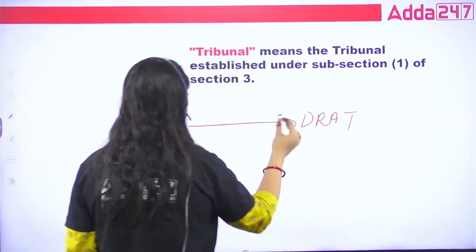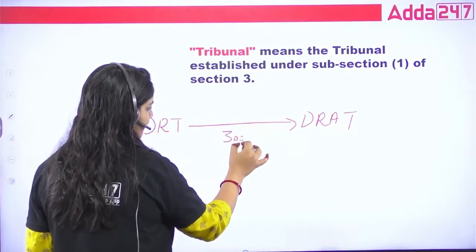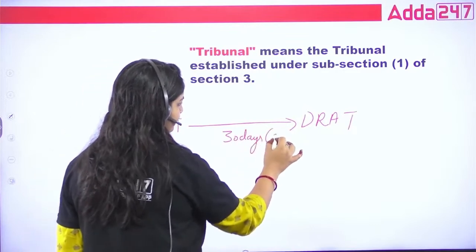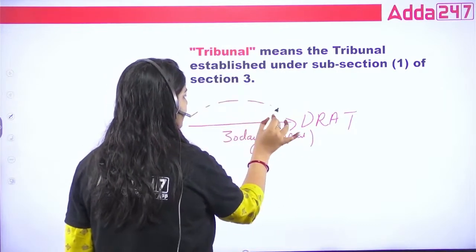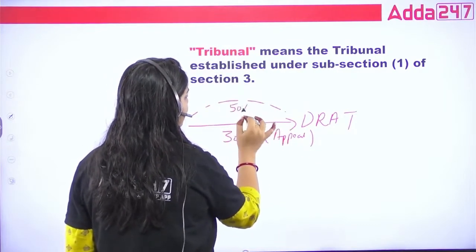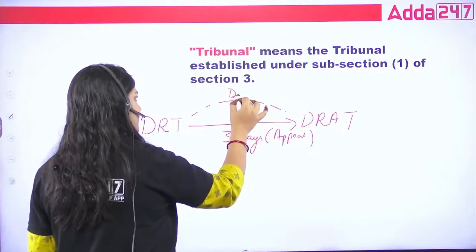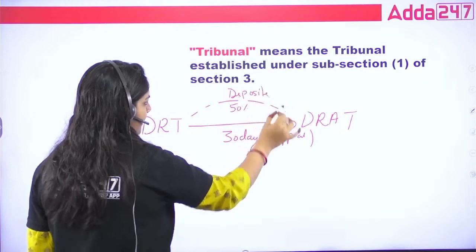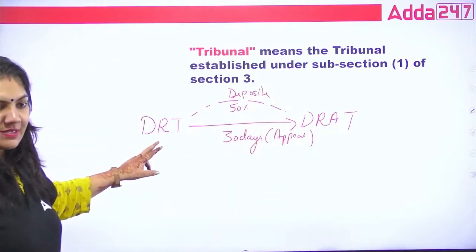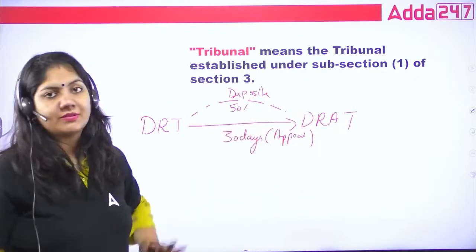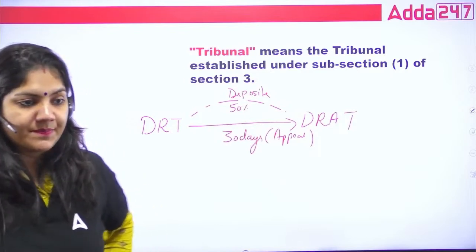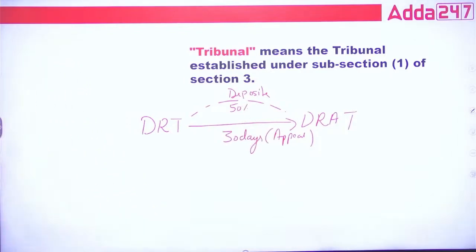It's a quick revision. If you just go to the DRT, within 30 days you can appeal and you have to deposit 50% amount. Suppose you are not satisfied with the decision of DRT, then 50% you have to deposit to the DRAT. Then after you can approach the DRAT for the appeal. This is very important, guys, very much important.